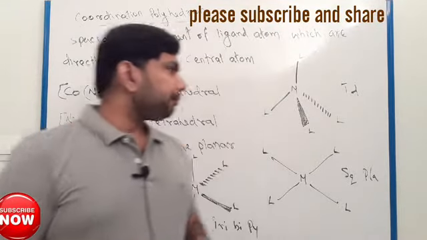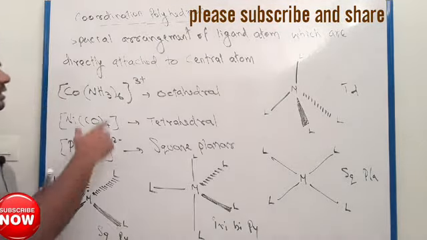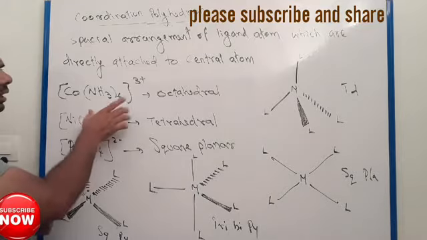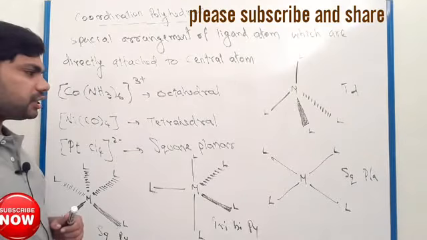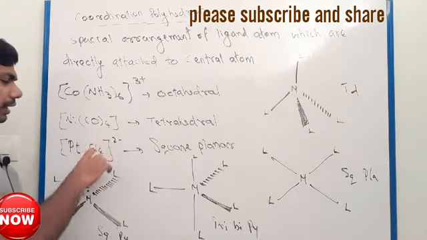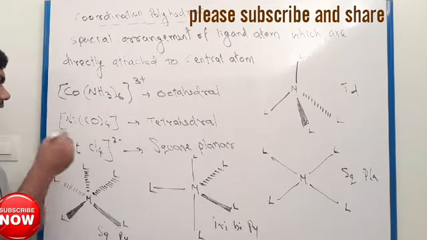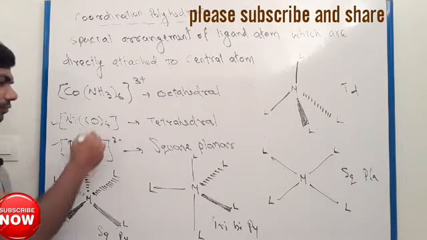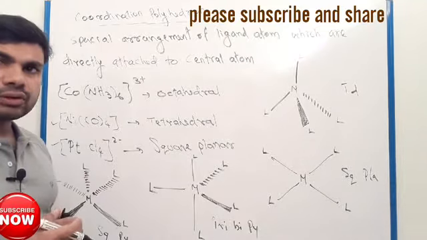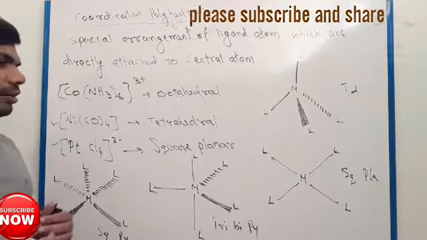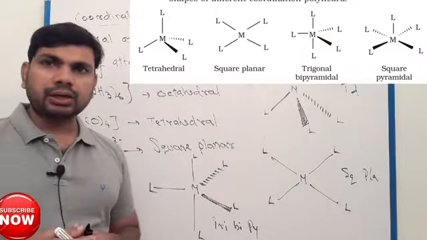Okay, see here, 6 ligands, and this arrangement will be an octahedral arrangement. In the case where there are 4 ligands, there are 2 possibilities for their arrangement, tetrahedral and square planar.